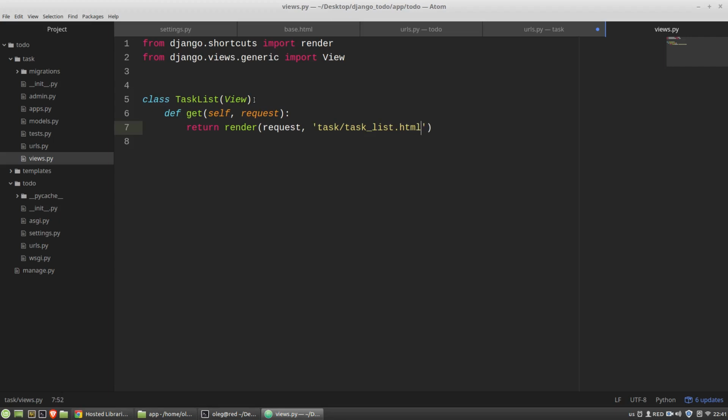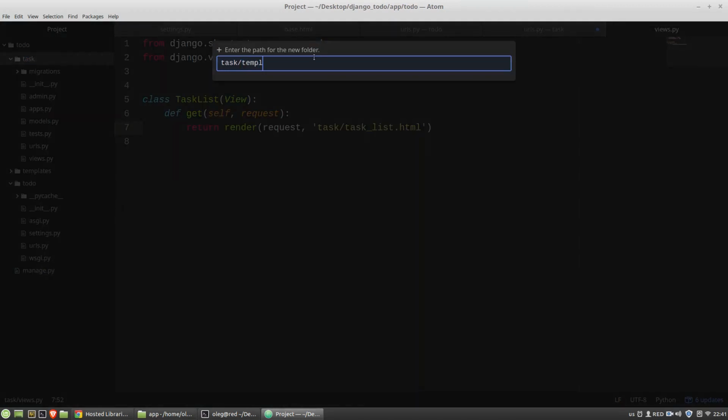And now I have to create this task_list.html template. To do it, in the task folder, I'm creating the templates folder. And inside the templates folder, I have to create the task folder again.